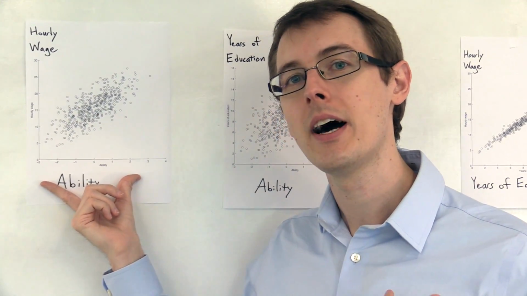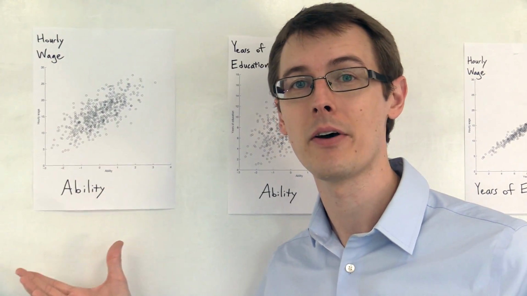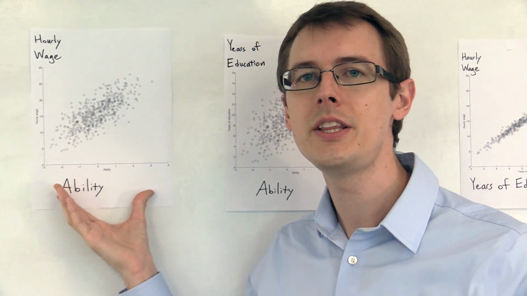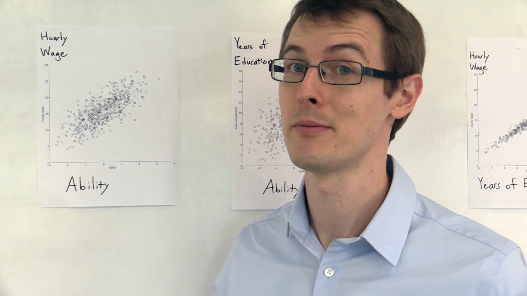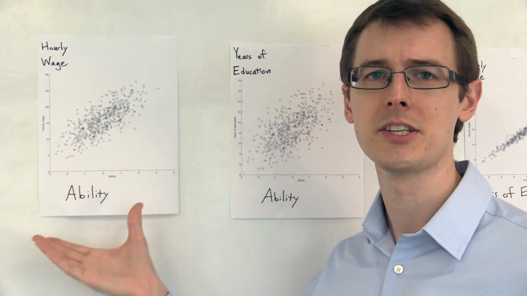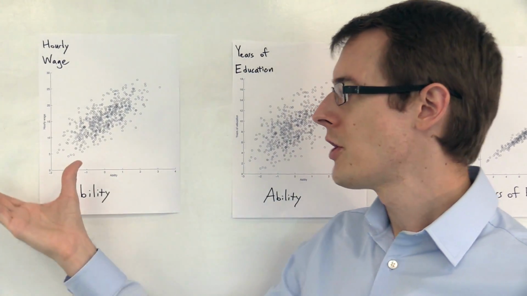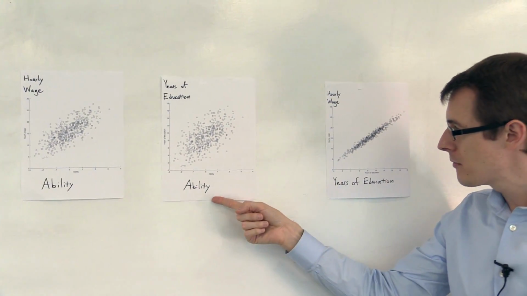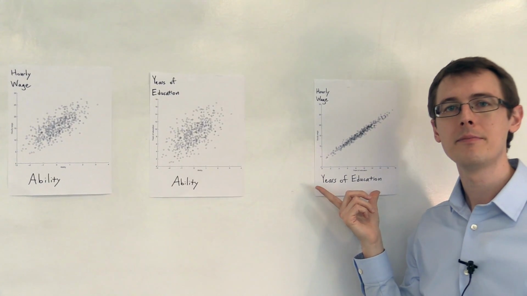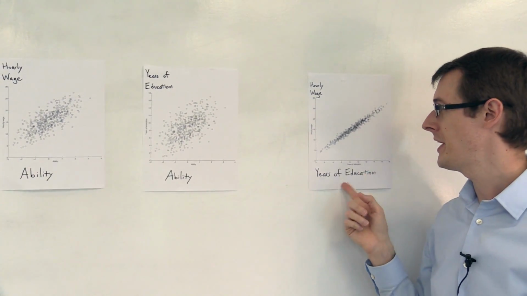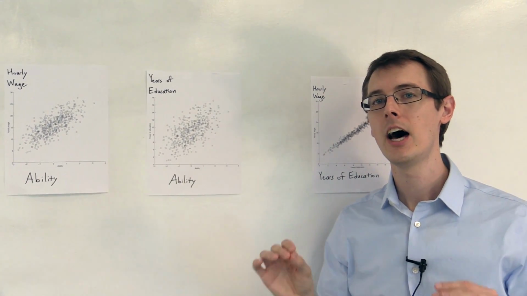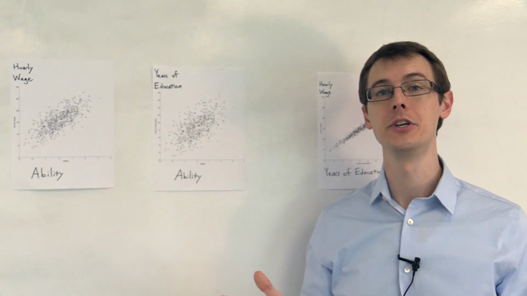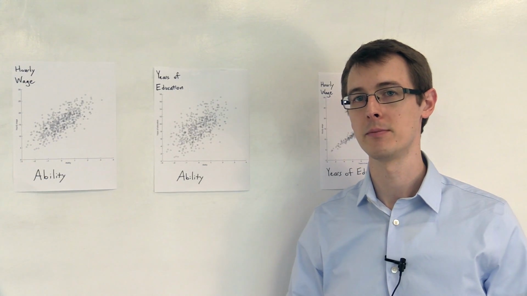I can draw them because I've generated the fake data, which is why I generated the fake data. But in real life, you often don't see the unobserved confounders. That's what makes them unobserved. So you don't know if this kind of thing is going on behind the scenes. So with this situation, unobserved ability could be driving the observed correlation between education and hourly wage, not a true causal effect of education on wage. So what are we going to do? Well, that's where the instrument comes in.